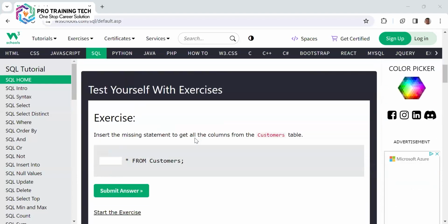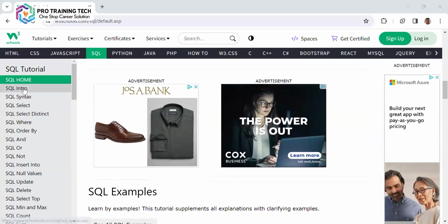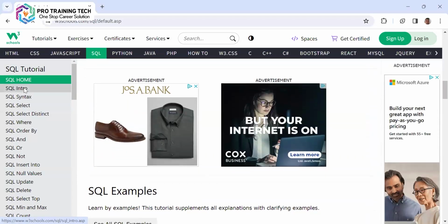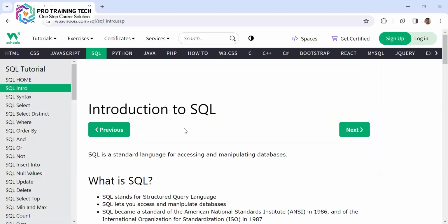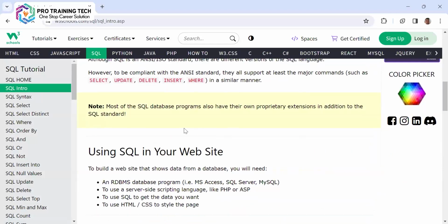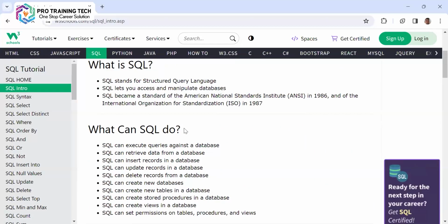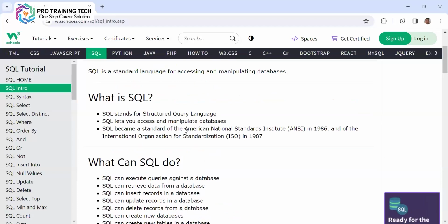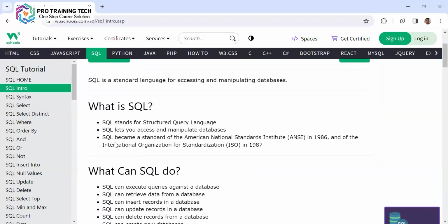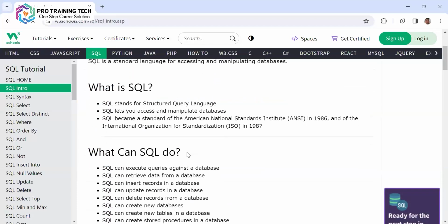Okay, so if you guys go to the SQL Introduction on the SQL Intro tab, it will give you the overall introduction about SQL, and it will give you a detailed overview of SQL. What is SQL? SQL is again Structured Query Language. SQL lets you access and manipulate databases. SQL became a standard of the American National Standards Institute in 1986 and of the International Organization for Standardization.